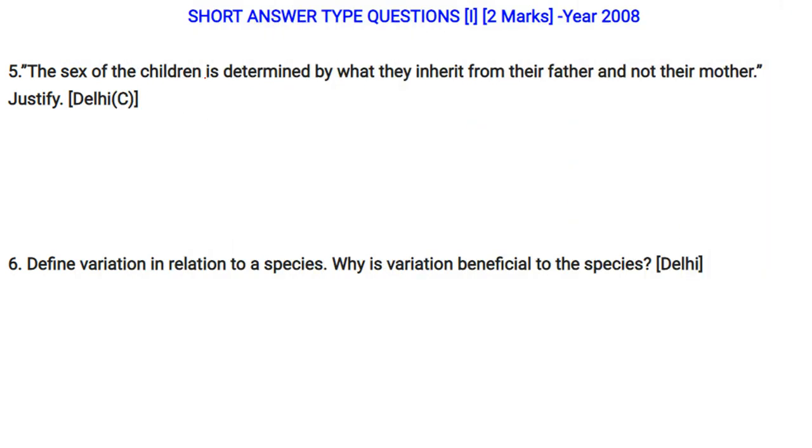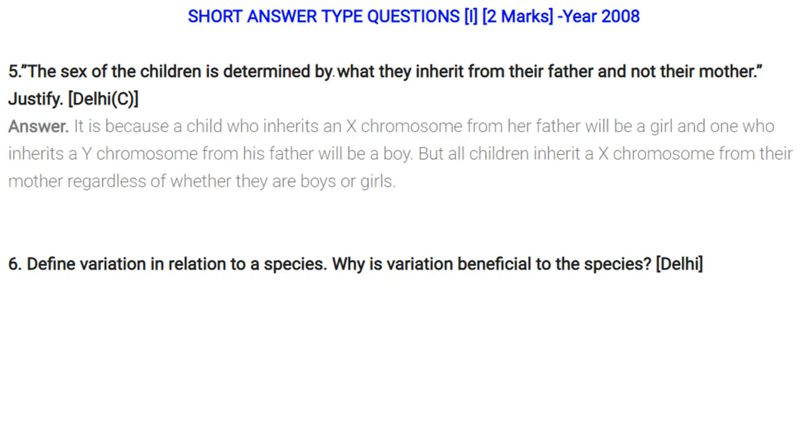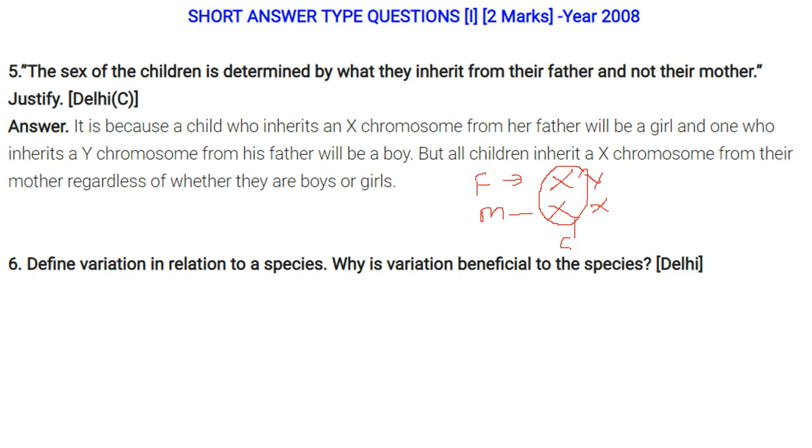The sex of children is determined by what they inherit from their father and not their mother. Justify. The father has X and Y chromosomes. The mother has X and X chromosomes only. When X and X combine, a girl will come.